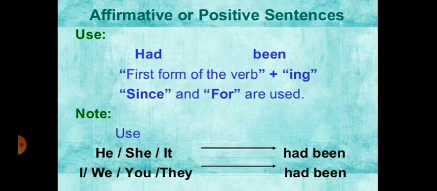Now look at the note. We use had been with subject like he, she, or it. Use had been with subject like I, we, you, they. It means that whatever the subject is there, you have to use only had been and then base form of the verb plus ing. You can say that ing form of the verb, and to denote time use since and for.